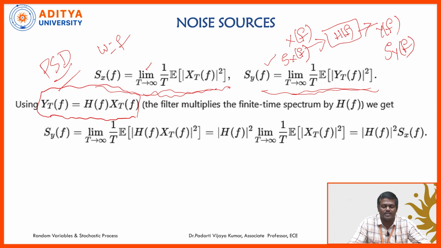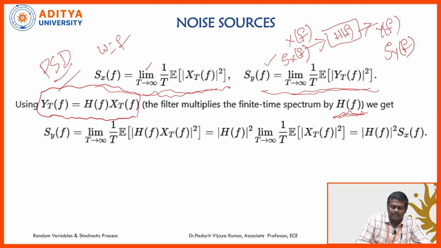Convolution in time domain is mathematically equal to multiplication in frequency domain. So, the output is nothing but the multiplied version of the input signal with the finite spectrum H(f).